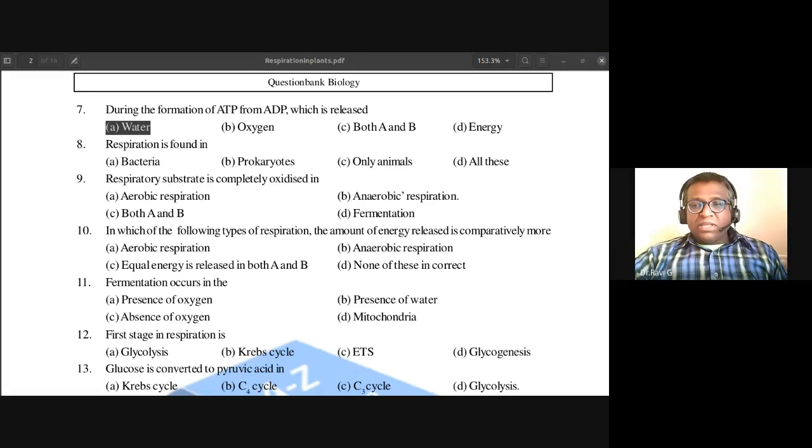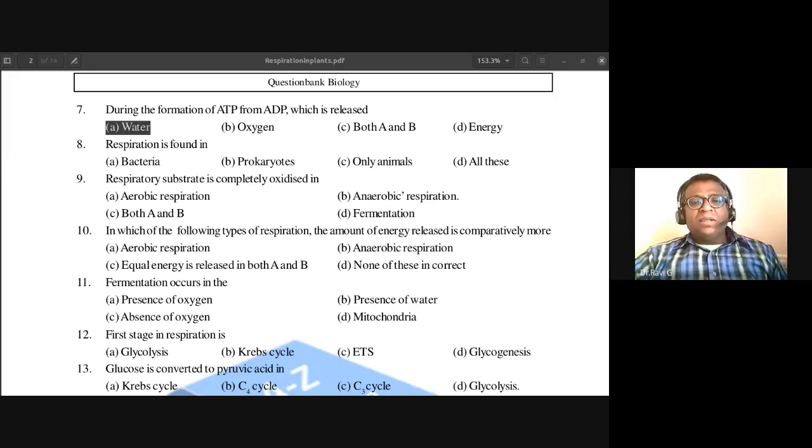So remember all these things. So A is the answer. It is not D, Sharon. Reason is it is not breakdown of ATP. If ATP breaks down, the bond energy is released. So energy we could have said, but here it is formation of ATP from ADP, that is ADP plus inorganic phosphate. They are going to combine to form ATP. During this process, water is released.